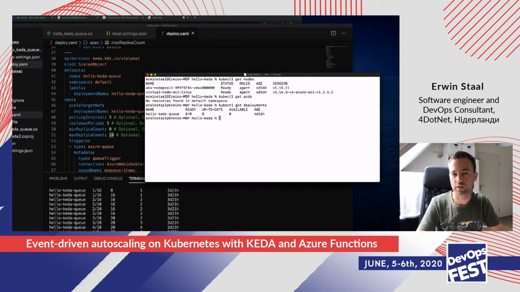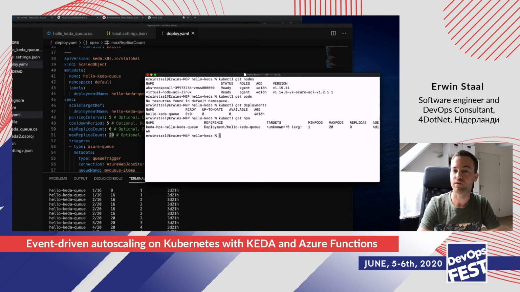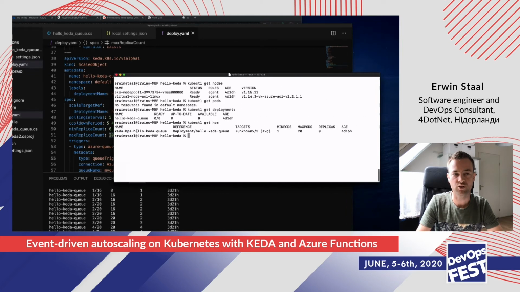So there's nothing there. If we do a kubectl get deployment, however, you will see there is a deployment. It's the hello KEDA queue. And you'll see that there's 0 out of 0 ready, which is exactly what we want. If we then look at the definition of the Kubernetes horizontal pod autoscaler, we will see that there is one. KEDA created a definition for us. And what you see here is that the minimum pods does say 1. That's because Kubernetes by itself can't scale to 0. So it also won't show you that.